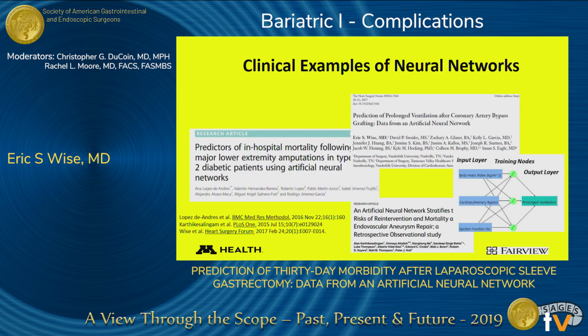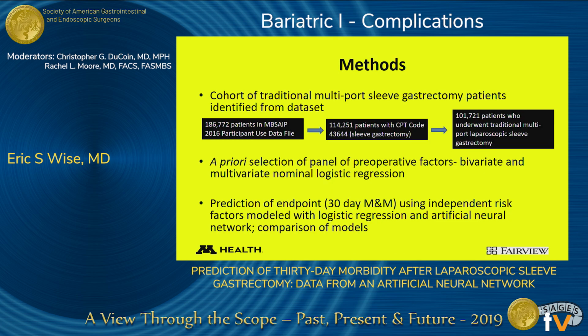There's been some clinical examples of neural networks. A few representative examples include prediction of mortality after amputation, prediction of prompt extubation after a coronary bypass, and prediction of survival after aneurysm repair. And these models are compared to traditional logistic regression prediction models or linear regression prediction models and have shown to be better. Its clinical usefulness remains to be seen.